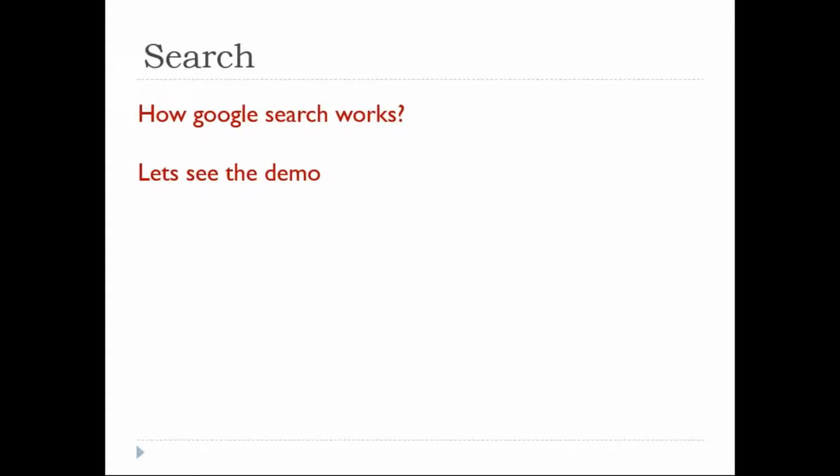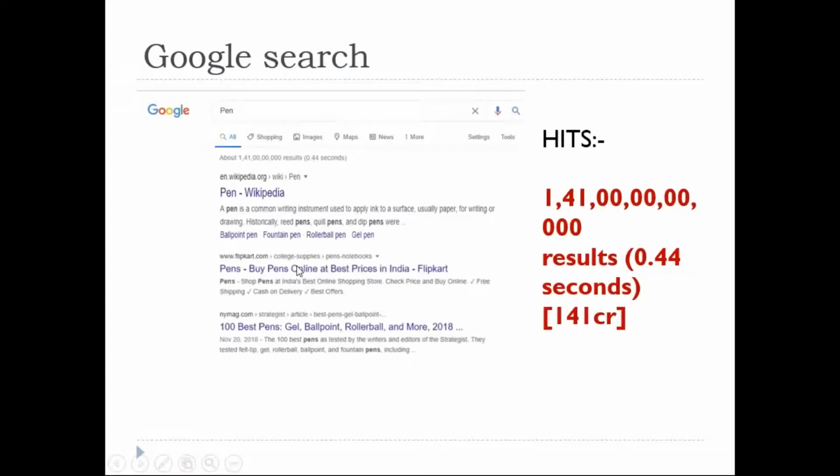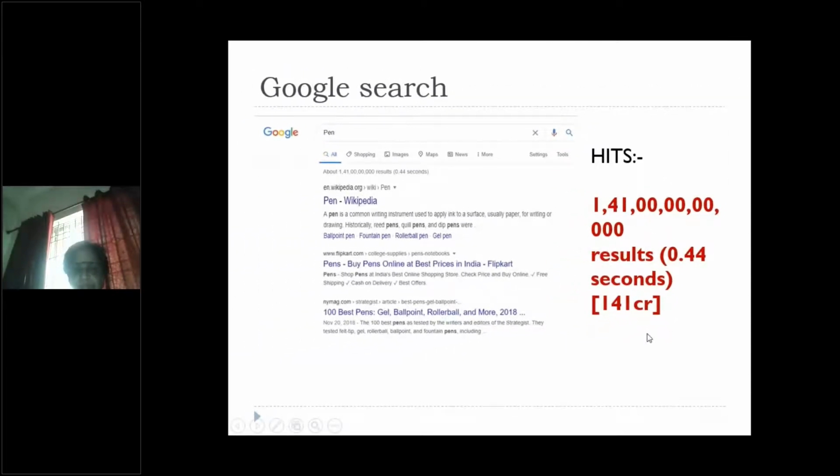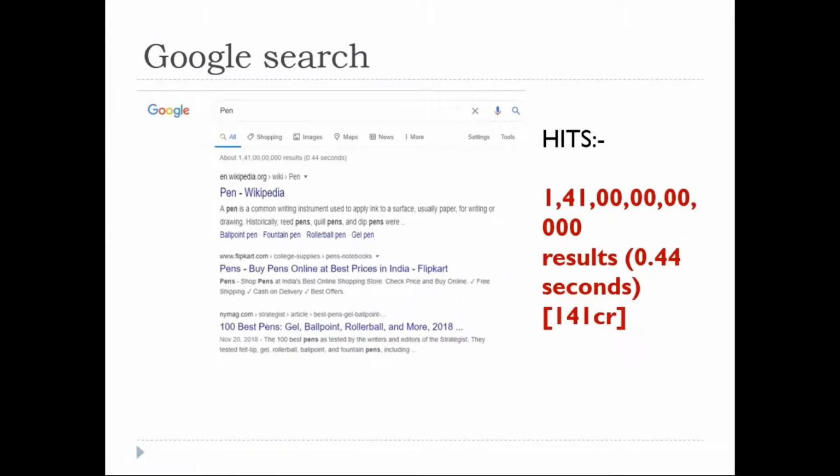How should I generally give the keyword? Generally, because it's related to pen, most of us will start with pen as the keyword. Just look at it. If I'm giving pen as a keyword in the Google database, could you please see the results? It's almost 141 crores hits, right?